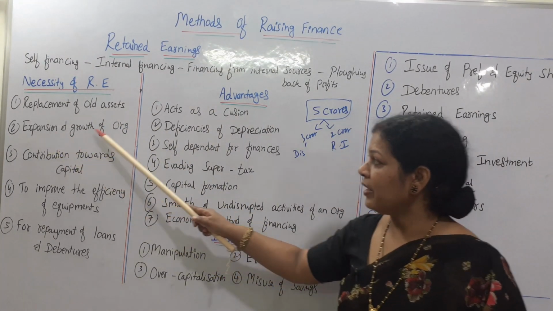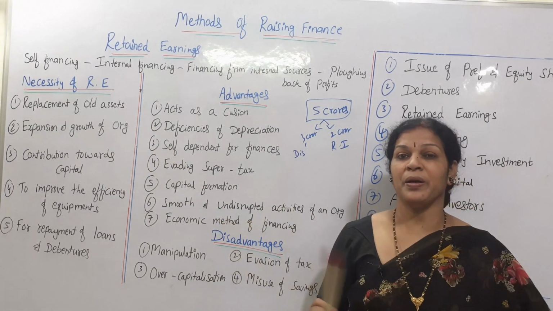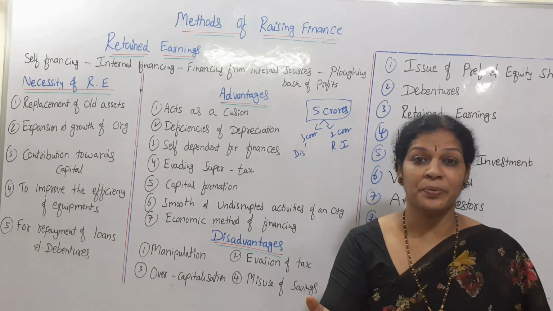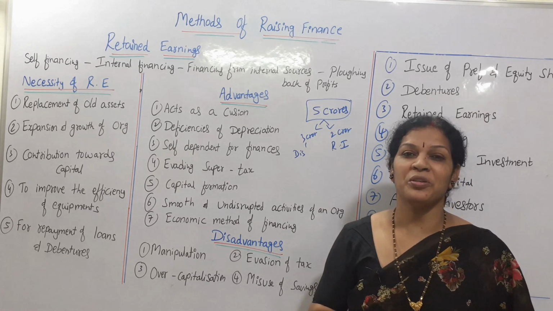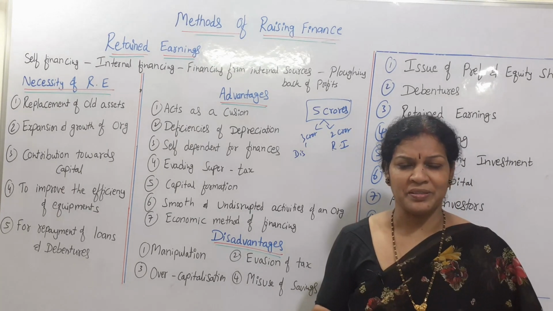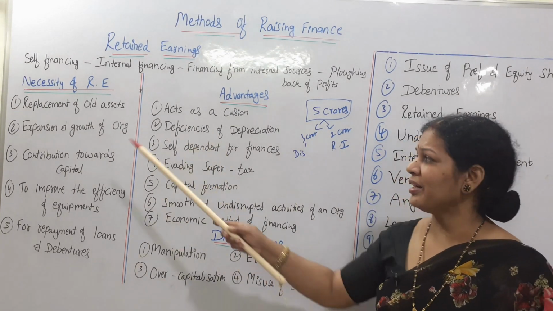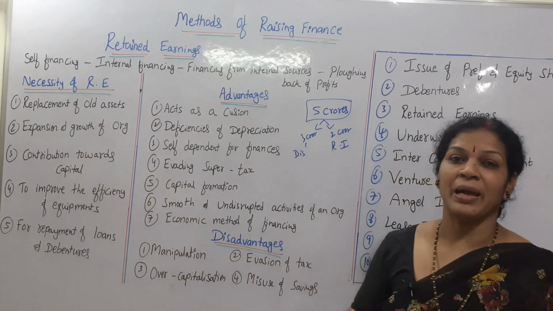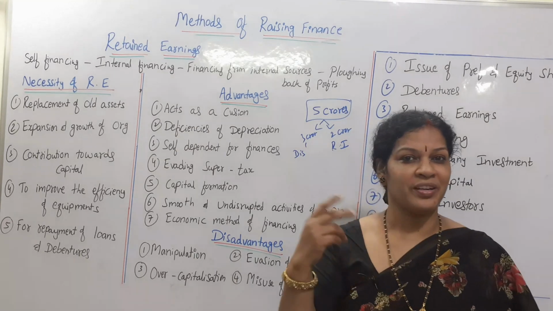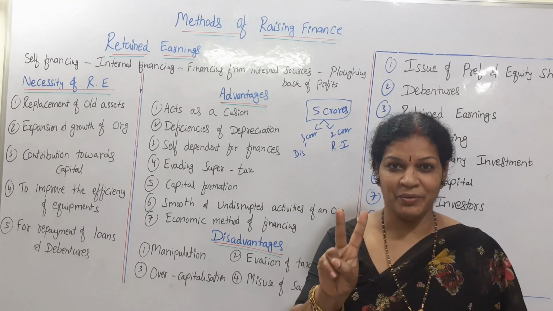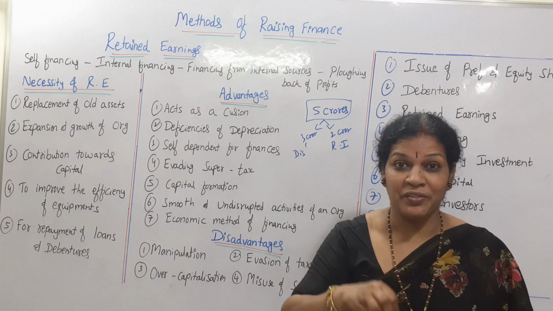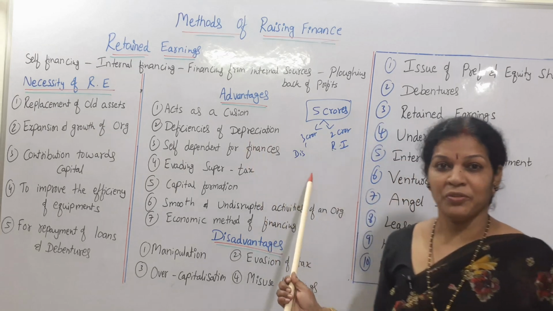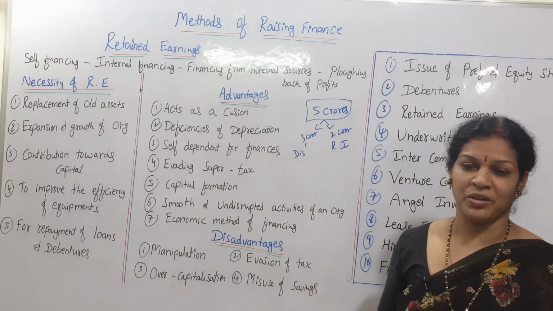And also expansion and growth of the organization. If you want to expand any organization, say open a new branch or launch a new product, use this amount for promotion purposes or for product purposes, anywhere you can use it. So that is about the expansion of any organization. Next one is contribution towards the capital. You know we have two kinds of capital already discussed: fixed capital and working capital. Where we are not in a position to raise either, you can use this amount for working capital or fixed capital, any capital you can use it.